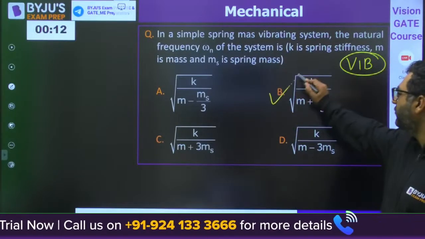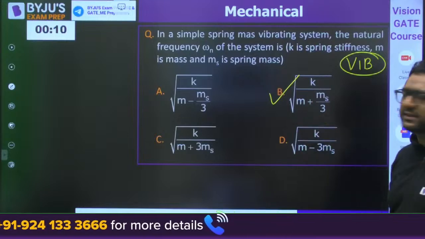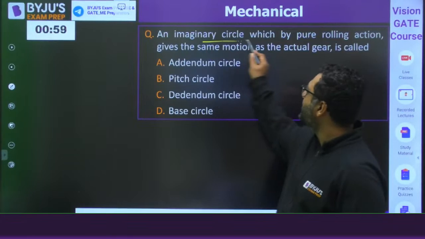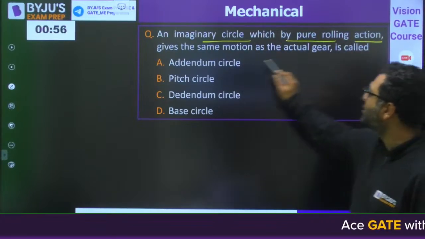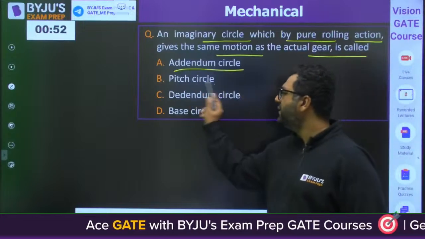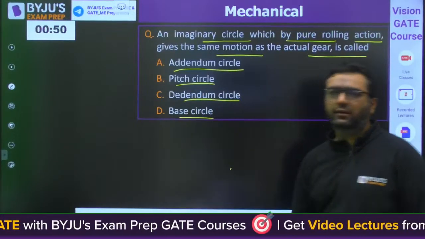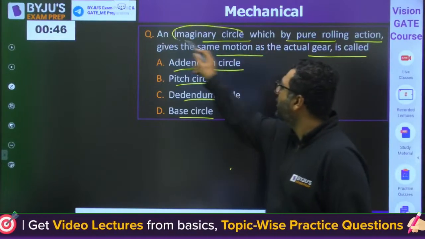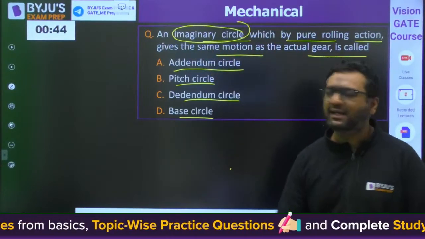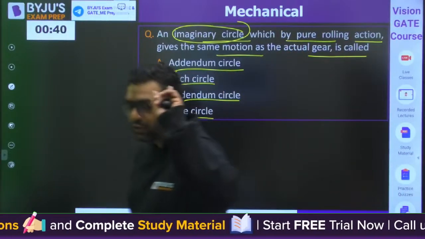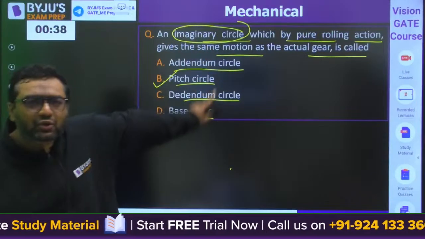So the answer will be B for this. I feel everybody knows about this. Moving to the next question. An imaginary circle which by pure rolling action gives the same motion as the actual gear is called: addendum, pitch circle, dedendum, or base circle. As they said imaginary circle, the answer will be pitch circle. Likewise, I wanted to show you some questions will be like this also.